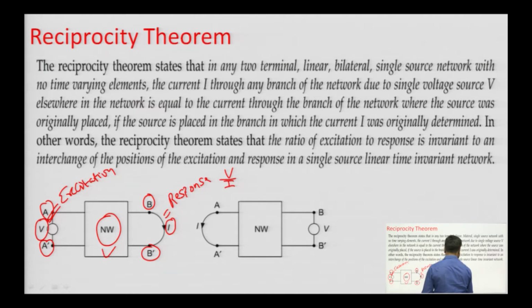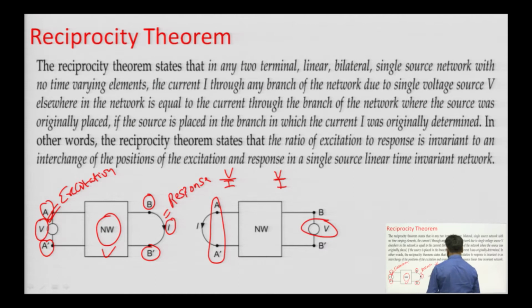Now, we have changed the position of excitation to B and B dash, and the response we were calculating between B and B dash, now we are calculating between A and A dash. So, the ratio of excitation to response will be V by I for this network also.